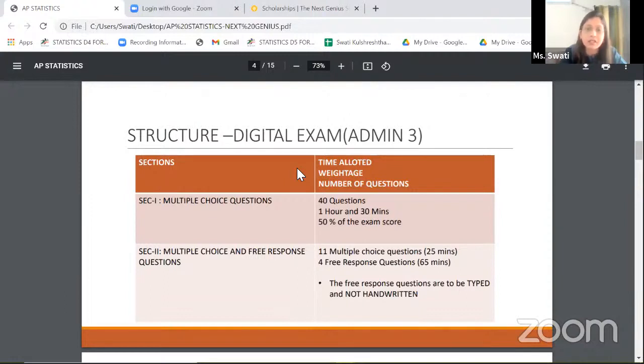This time, they'll launch a digital app, which we expect to come somewhere in early April, wherein students can type their responses. So you'll get all the symbols on the keyboard, which you can use in order to write the answers. But essentially, the answers cannot be handwritten this time.